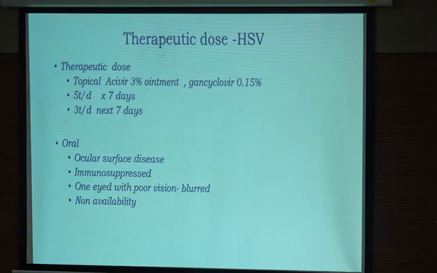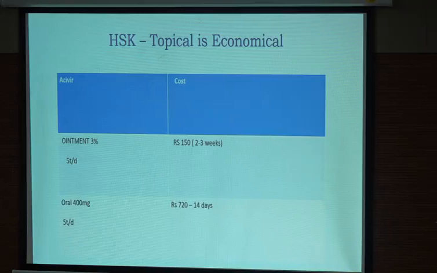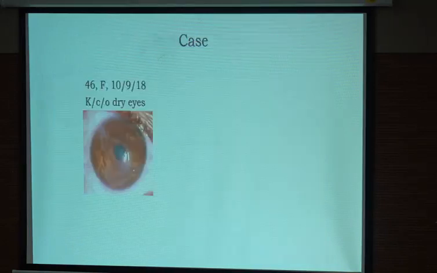And what was available in USA? That is available now, Ganciclovir. Until now, which drug was available? But what is frequently used rather than idoxuridine is trifluridine. So that's why all the trials, they use trifluridine. So that's why in USA people used to give oral, and all the literature which we got was mostly with oral. Here again, topical is very much economical too. So it suits our country too. But here also, as I told you, sometimes we need to give oral.